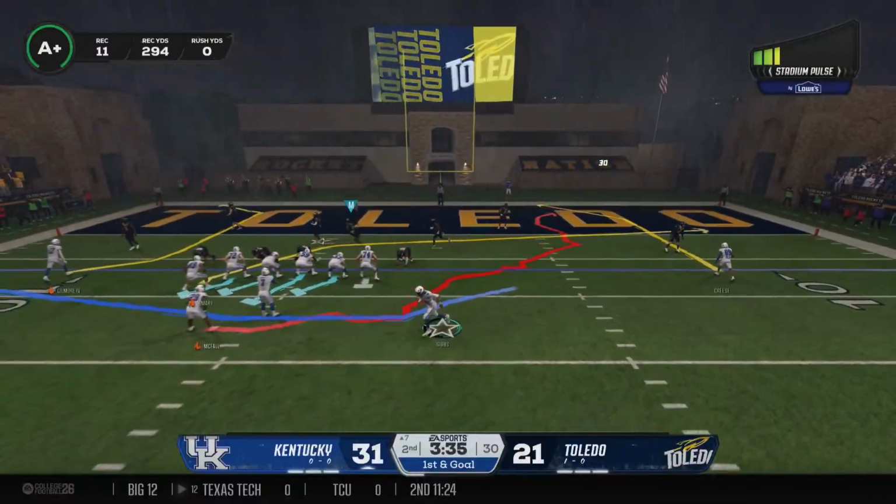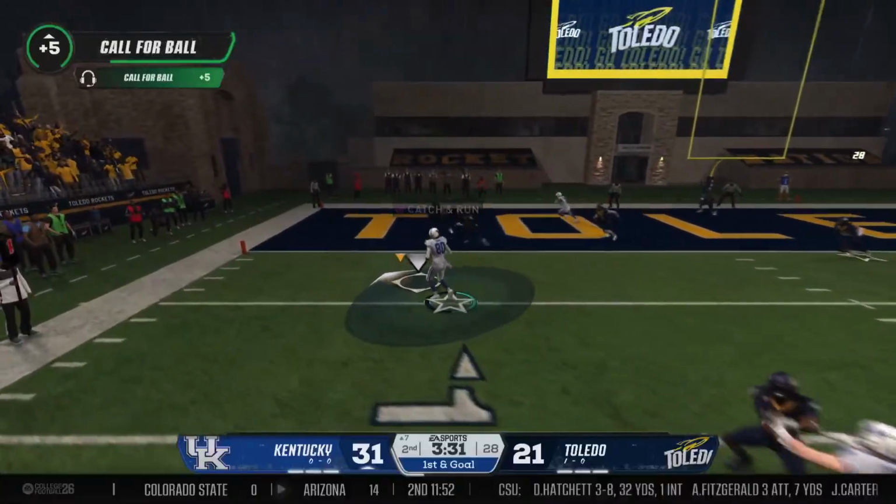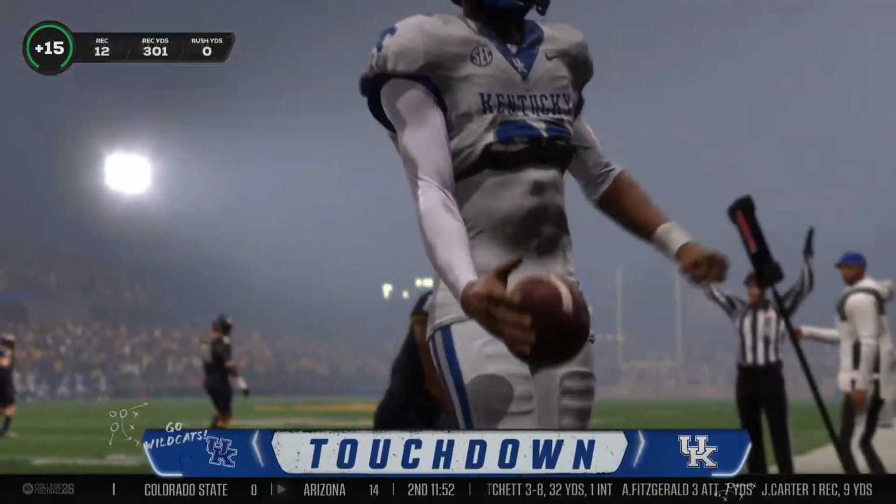Motion from the wide receiver. They'll go to the air. Wide out trying to get it in. Into the end zone.